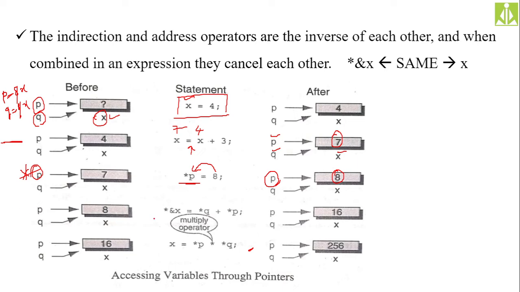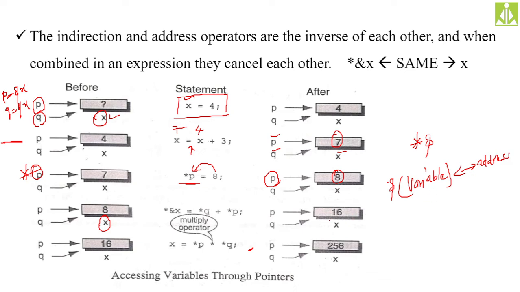Then we have some more manipulation like this. See, applying the address operator and the indirection operator together on a particular variable, what will it do? Let us say you have a variable, and we are applying & to the variable. Then what will it give? It will give the address, isn't it? Applying & on the variable, it is giving the address.